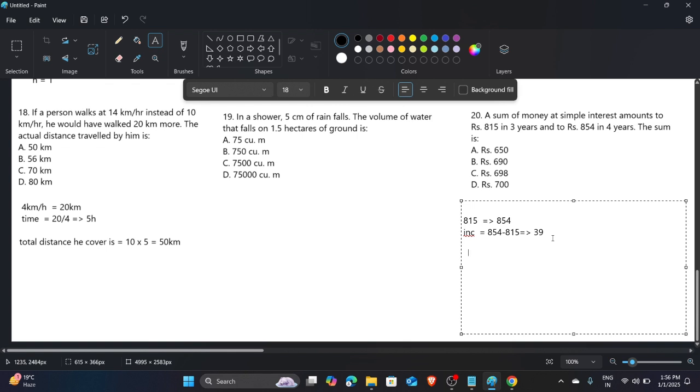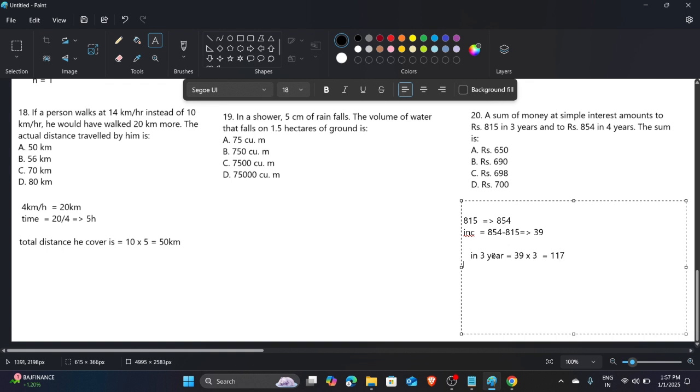It means the total increase in money in 3 years is 39 into 3, that is 117.